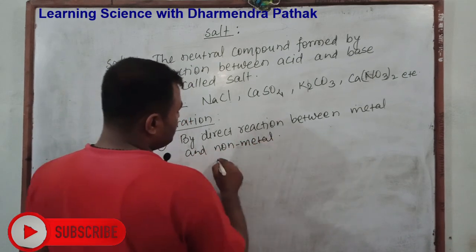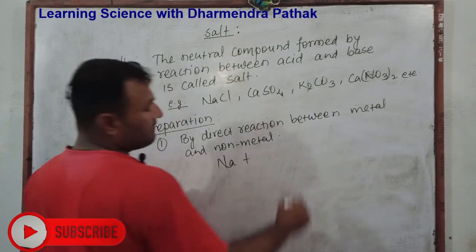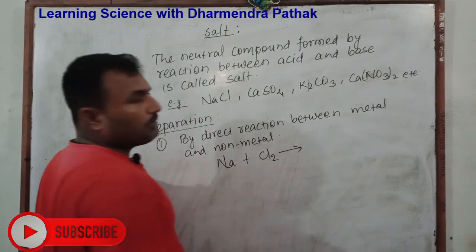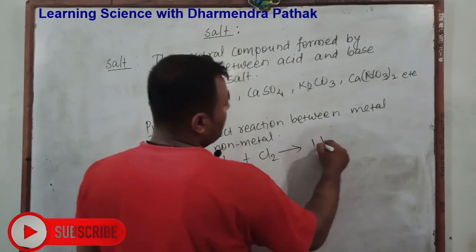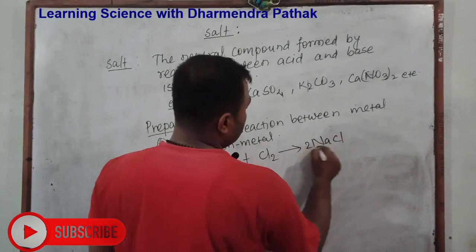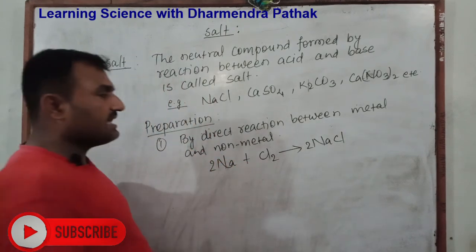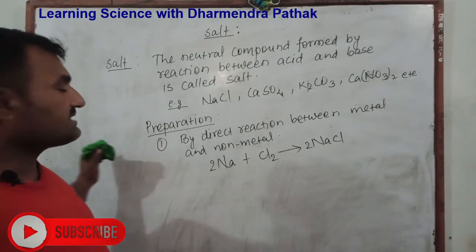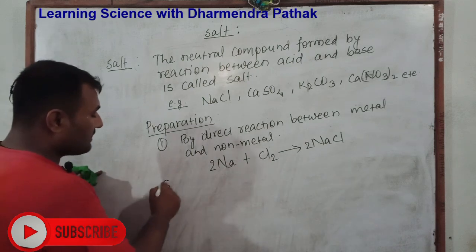So here we consider sodium as a metal. When it directly reacts with a non-metal like chlorine, then it forms the salt sodium chloride. Several salts can be prepared the same way, by direct reaction between metal and non-metal.